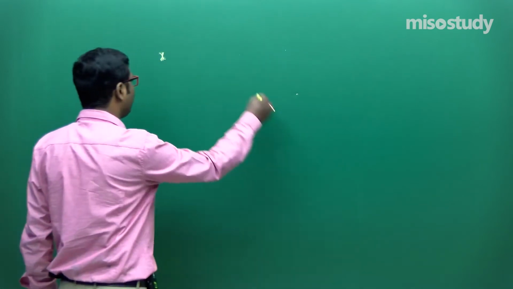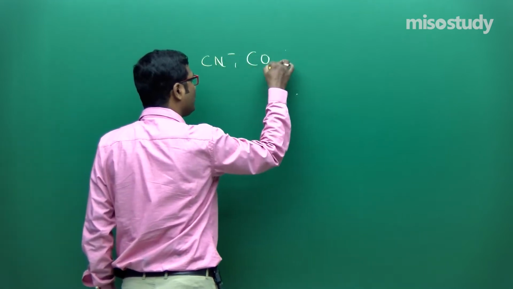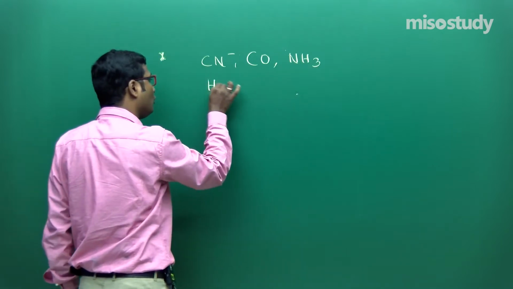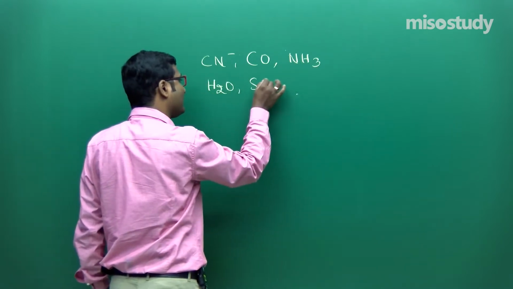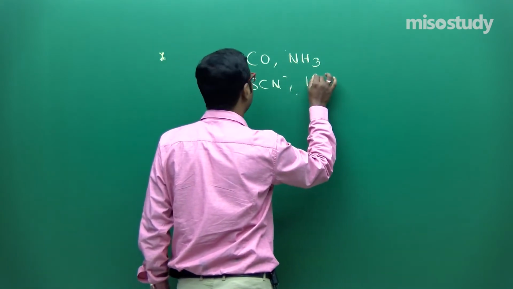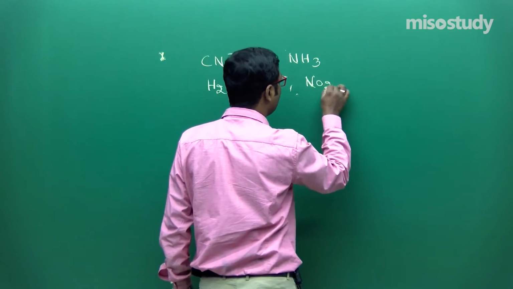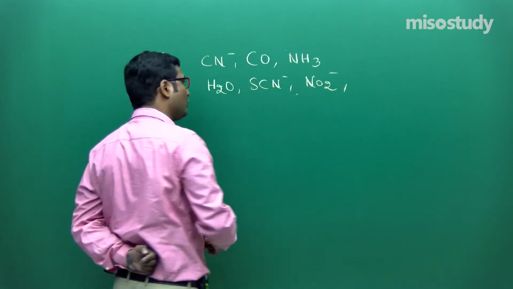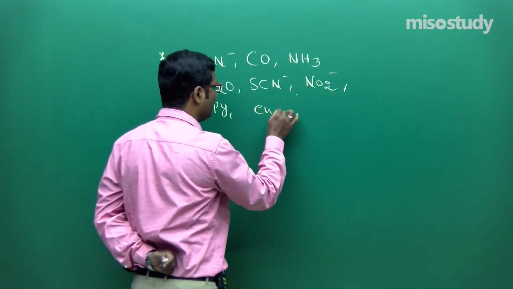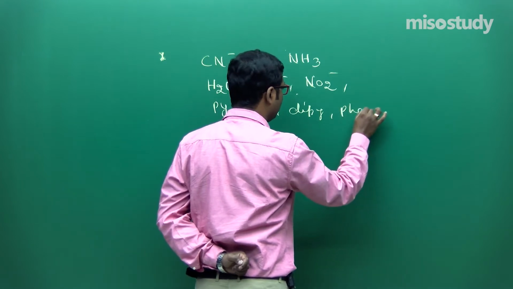Suppose I write CN minus, CO, NH3, H2O, SCN minus, NO2 minus. Friend, is it clear to you? If I write like this: py, en, dipyridyl, phen, is it clear to you?